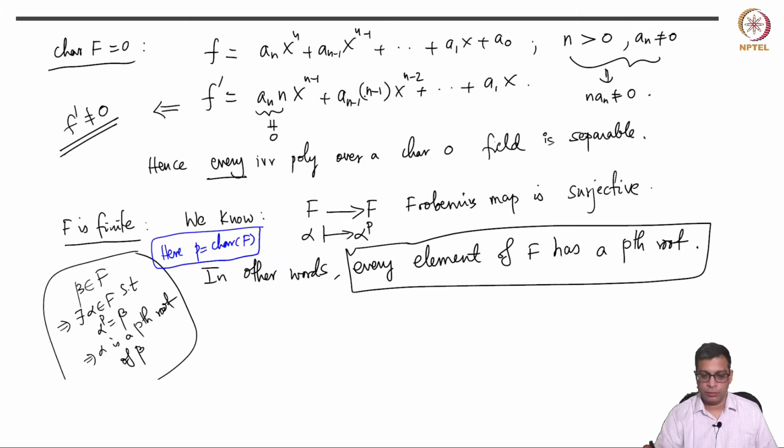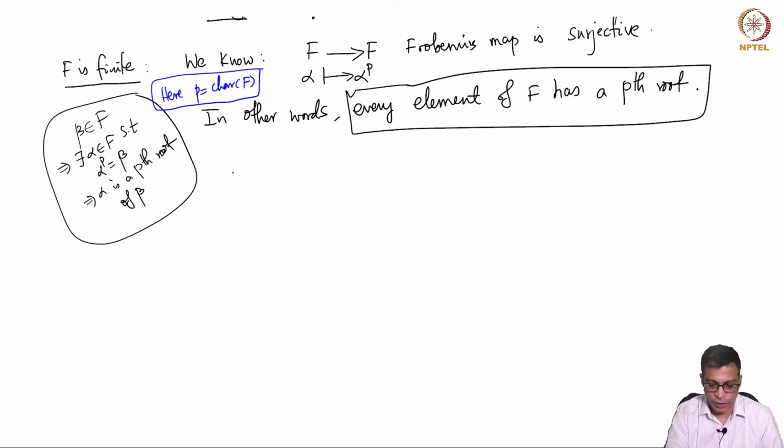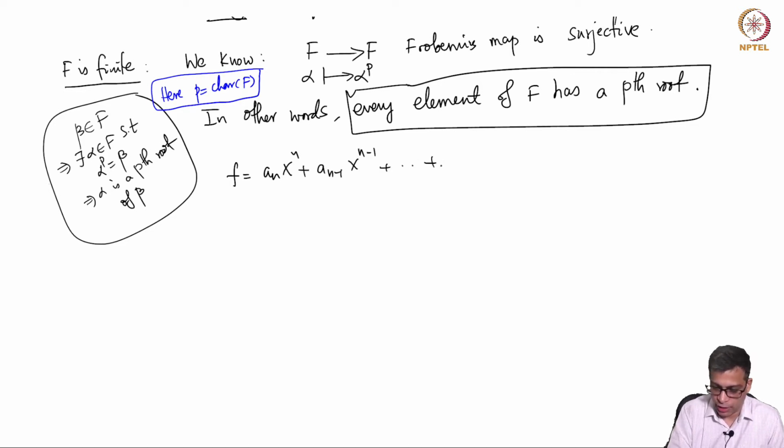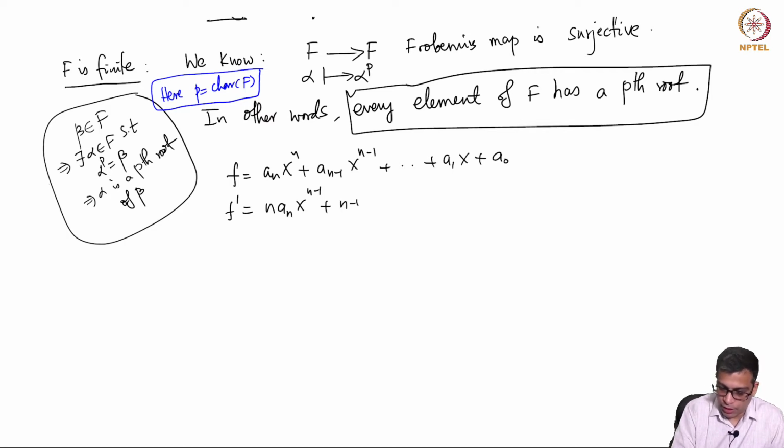And now going back to this, let's analyze when it can happen that f prime is 0. I am just rewriting what I had earlier. So f prime is n a_n x^(n-1) plus (n-1) a_(n-1) x^(n-2) plus and so on down to a_1.